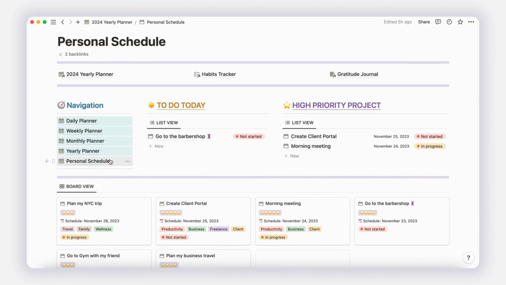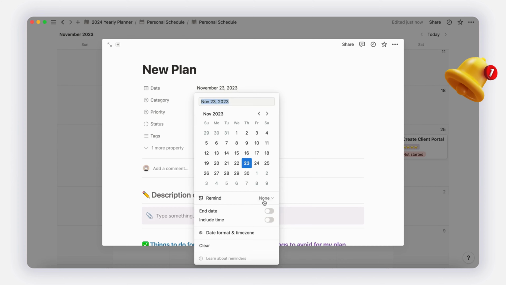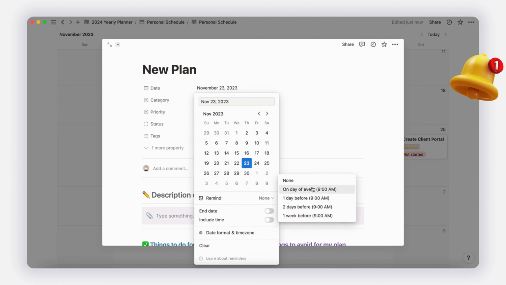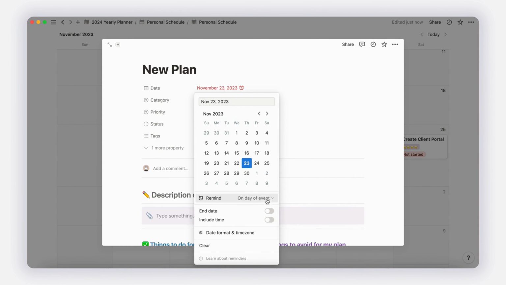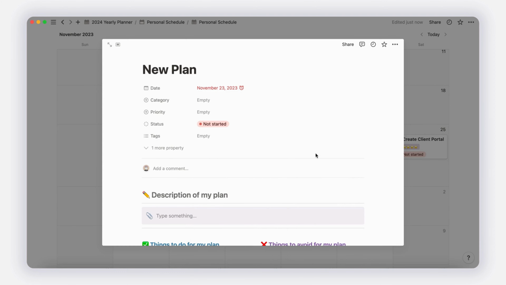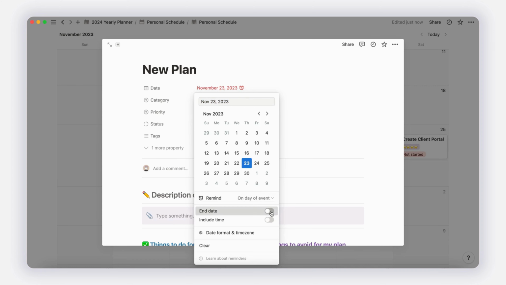Click on the Reminder property to set a reminder for your plan. Notion will notify you to ensure you don't forget it. If necessary, depending on the type of your plan, you can also specify an end date and time. If you're not ready to schedule your plan at the moment, you can clear the date.